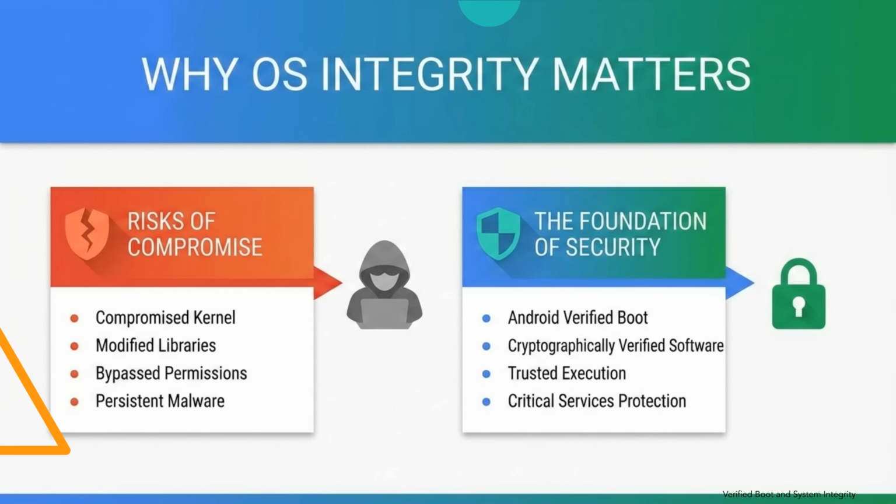In embedded systems, such as connected vehicles, compromised operating system components could affect critical services. This includes services responsible for power management, communication interfaces, or vehicle control integration. Because of these risks, Android must verify that system software has not been modified. Verified boot ensures that only trusted, cryptographically verified software is allowed to execute during device startup.